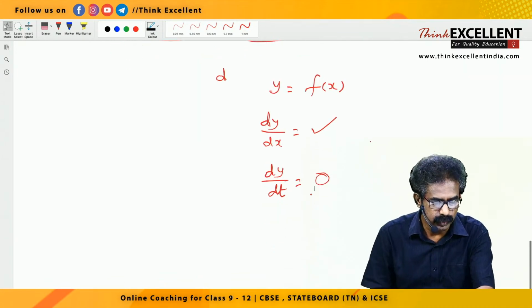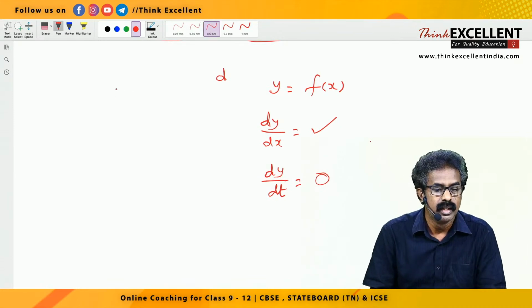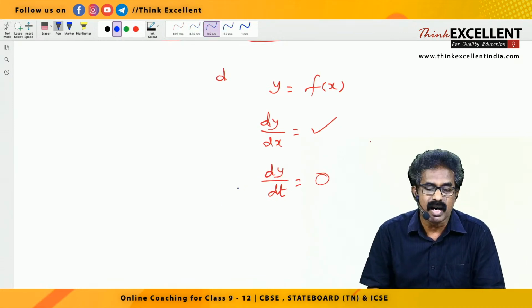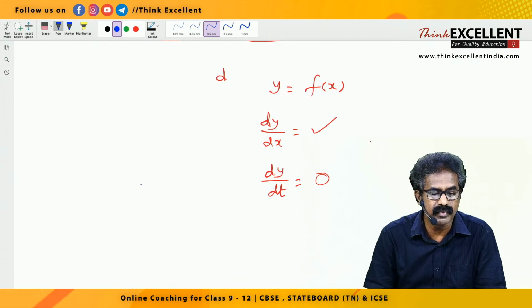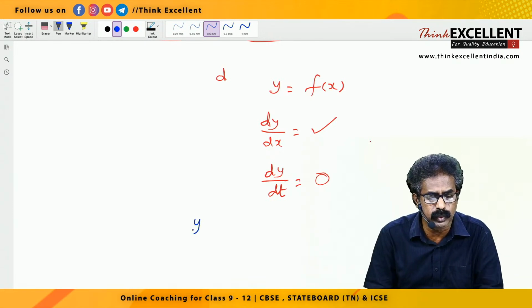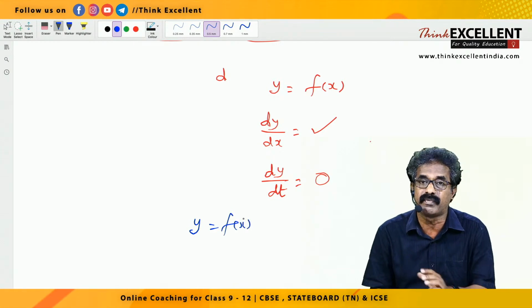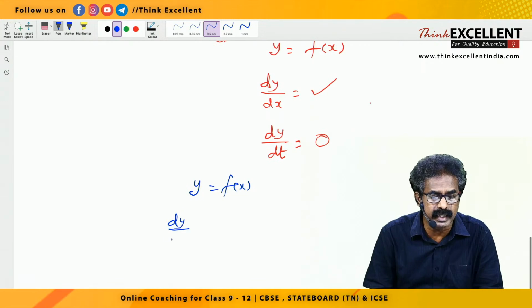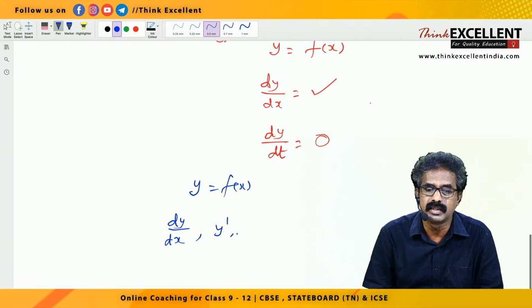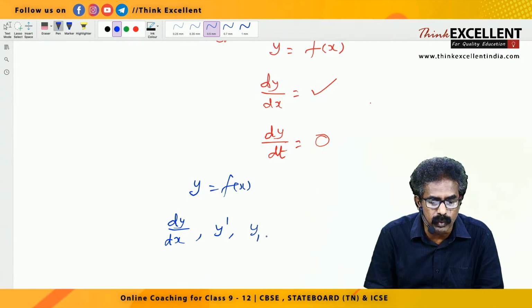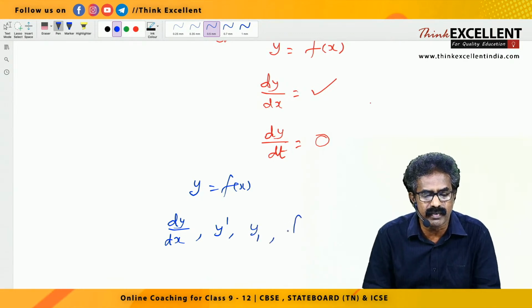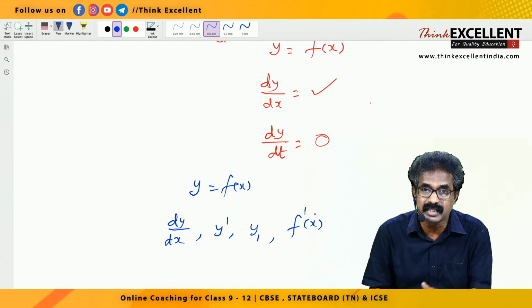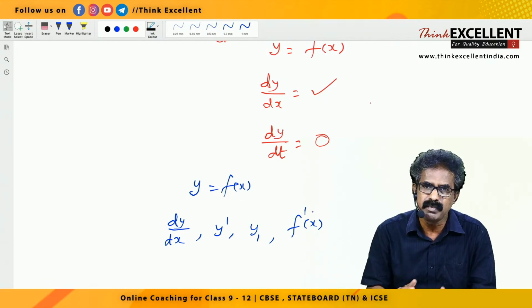Okay. So with this simple introduction, let me explain some of the formulas. Before that, how to denote the derivative. Suppose y equal to f of x is a function. The derivative, we denote it as dy by dx. That is one way. You can also denote it as y dash, or y1, or, writing y equal to f of x, the derivative can be written as f dash x. So these are some of the symbols, the ways of writing.